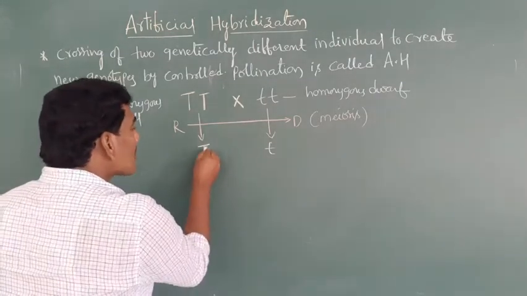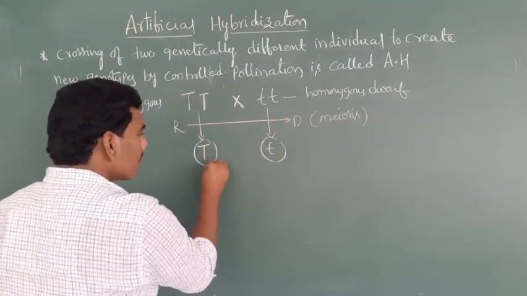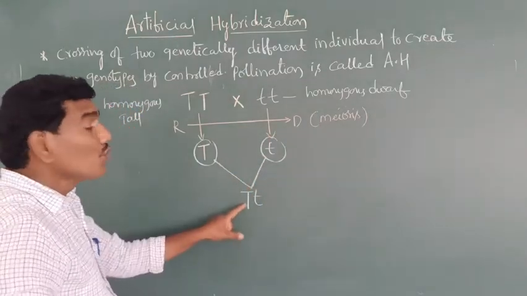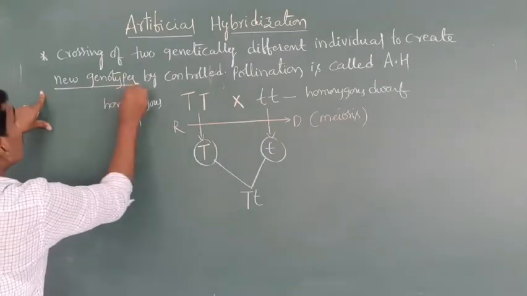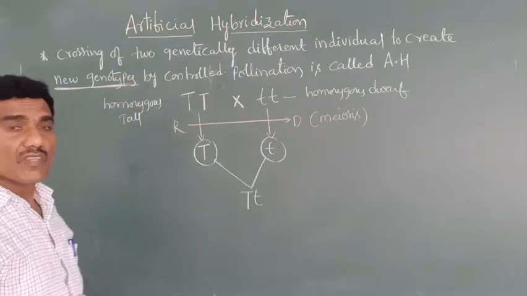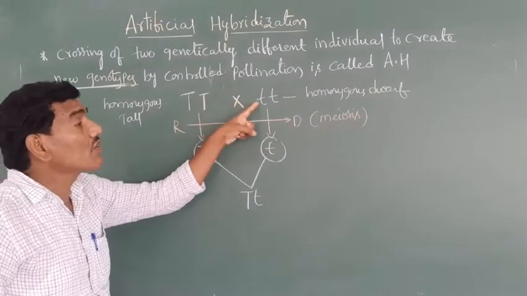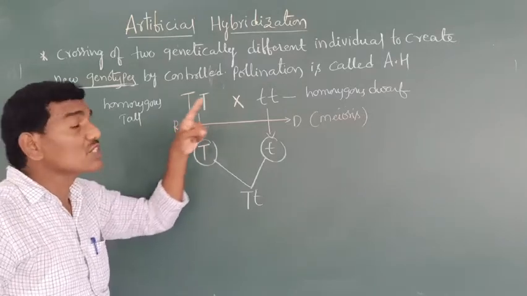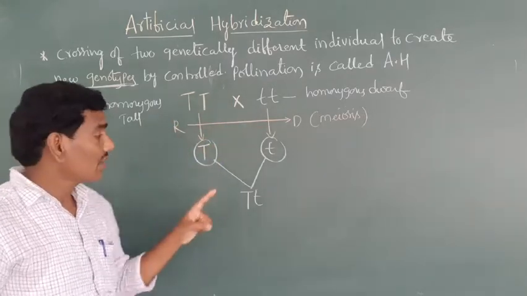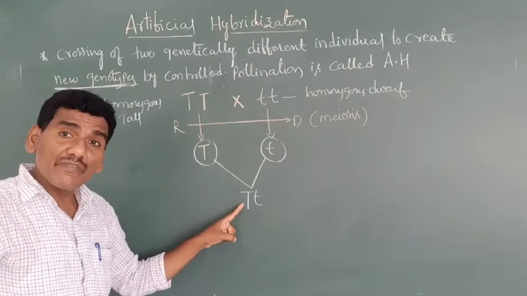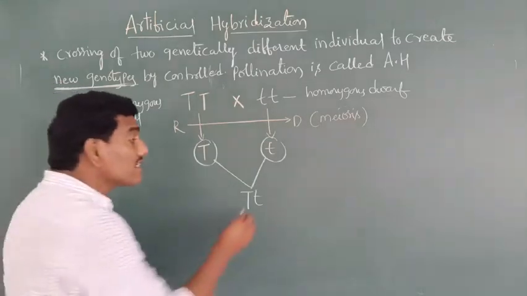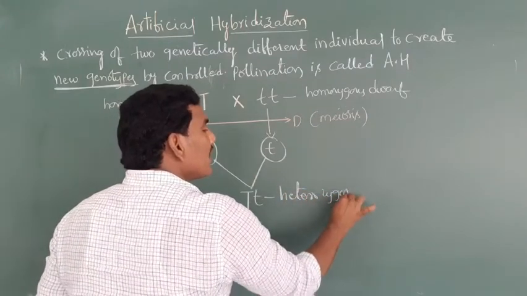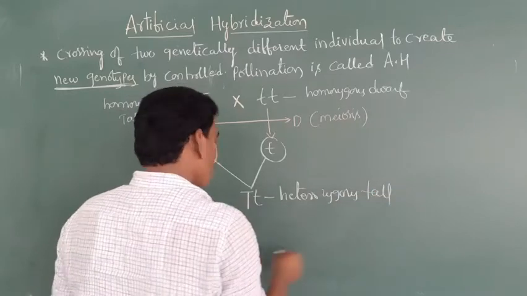The two gametes are fused to form new genotypes. This is capital T, this is small t. Between capital T and small t, we follow the crossing method. What type of characters are formed? New genotypes are formed. This is nothing but heterozygous tall, a new genotype.